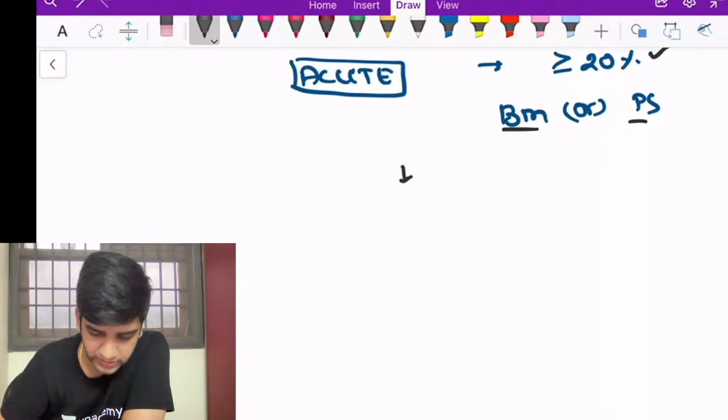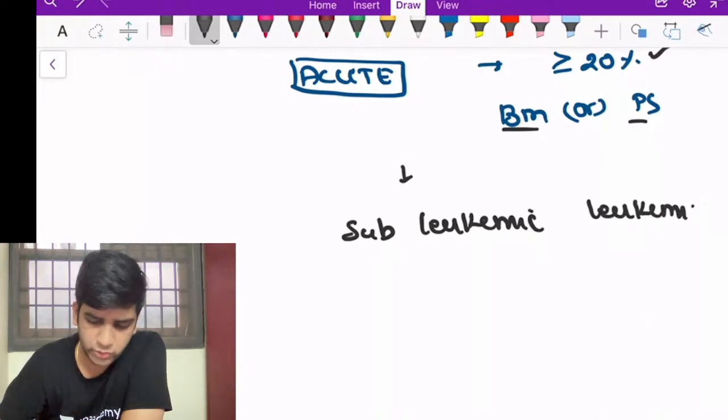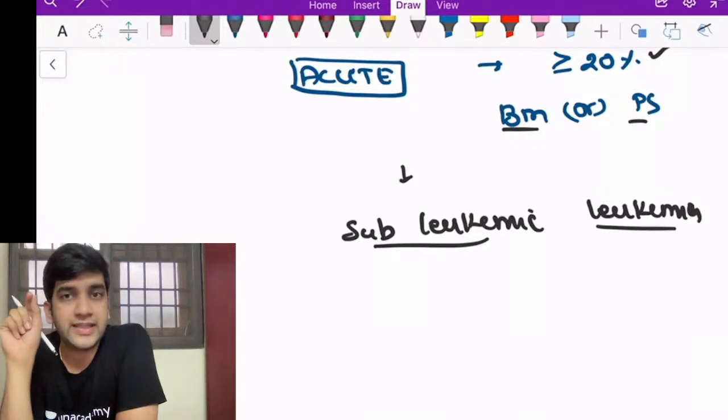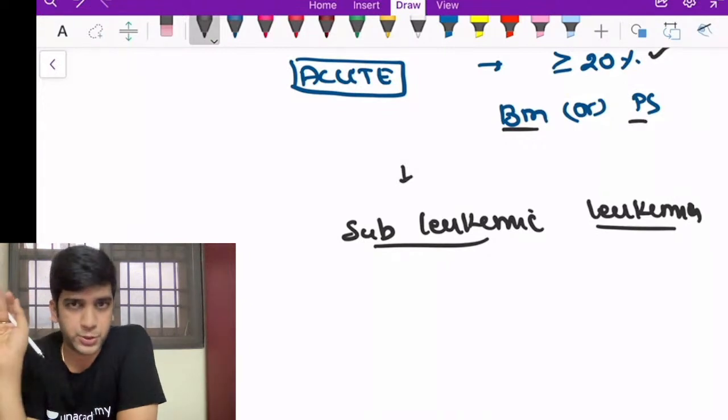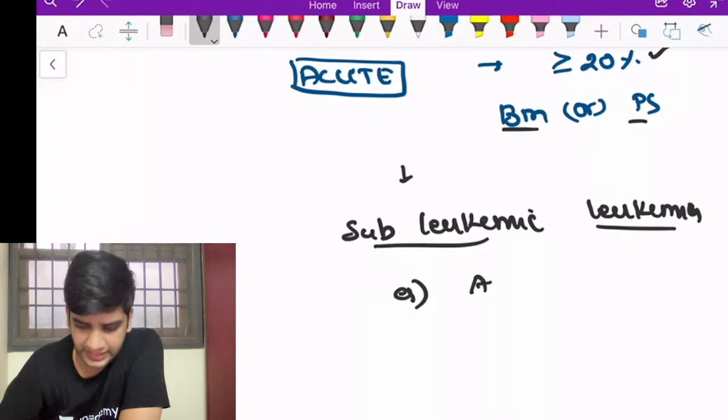I have a term called subleukemic leukemia. Okay, so these are just variations, that's all. When do I call something a subleukemic leukemia? When the blast percentage in my peripheral smear is less than 20%. Let's give an example. I'm going to diagnose, let's say, an AML where my myeloblasts in the peripheral smear are 15%.